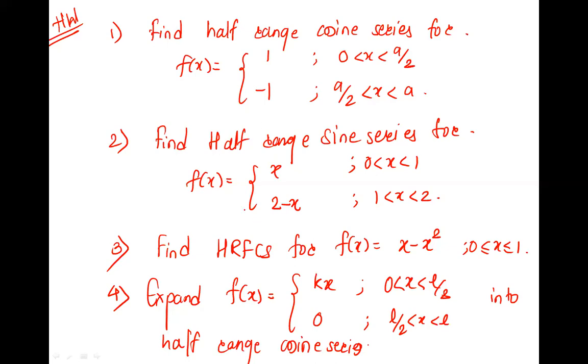There is one deduction for the second question. Can I write that? And hence deduce that 1 by 1 square plus 1 by 3 square plus 1 by 5 square plus so on is equal to pi square by 8.